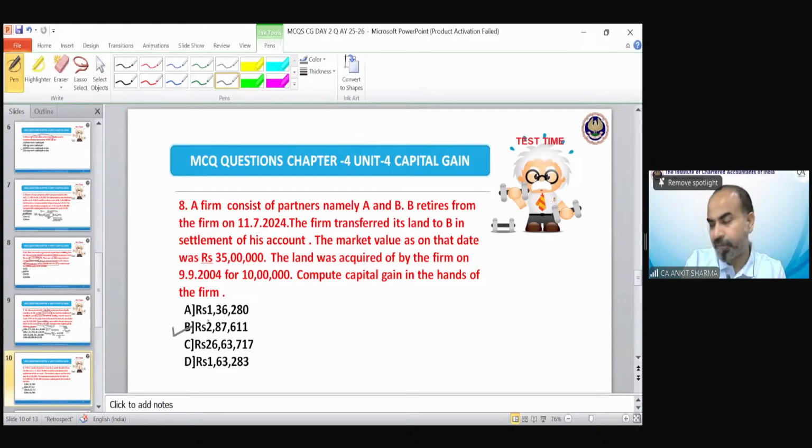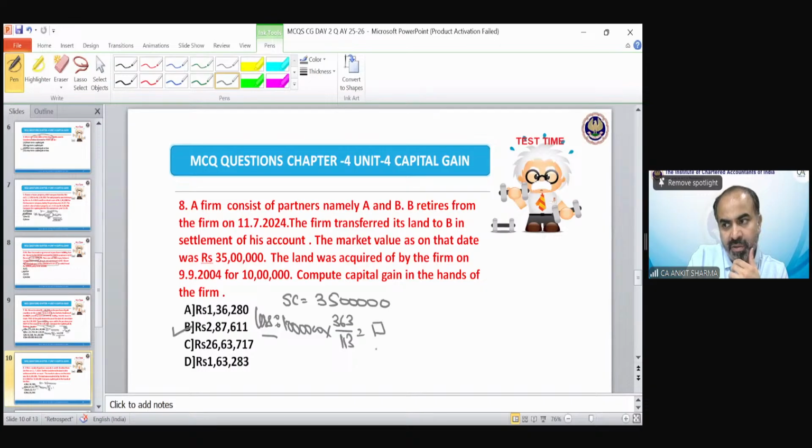And it's about transfer of asset from a partnership firm to the partner. So in this situation, the sale consideration would be 35 lakh, as FMV would be the sale consideration when an asset has been transferred from a partnership firm to the partner. Then we reduce the indexed cost of acquisition as per normal provision. The cost would be 10 lakh. Transfer year is 363 and purchase is 113. So this would be your cost of acquisition and remaining would be your capital gain.